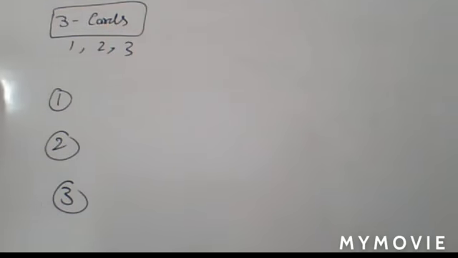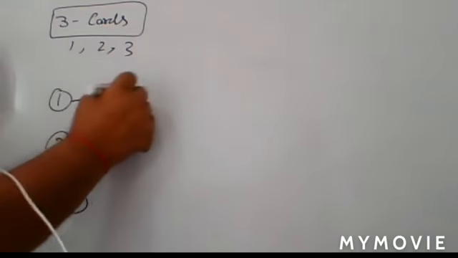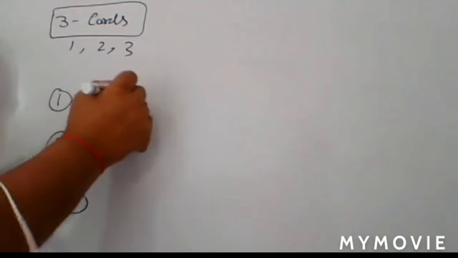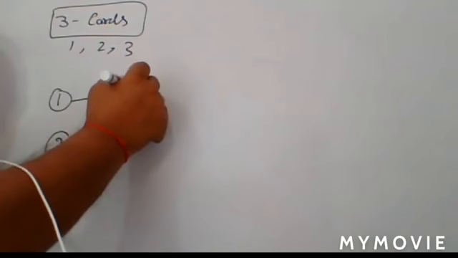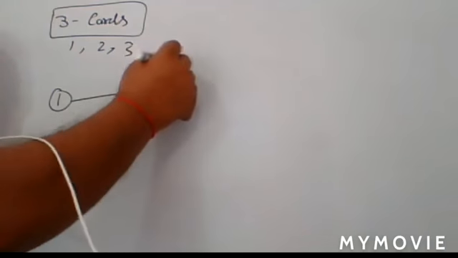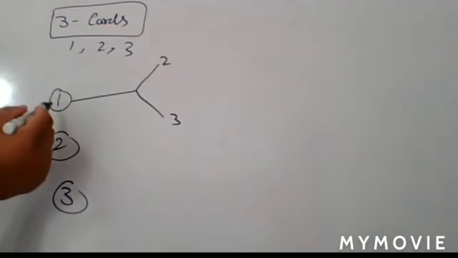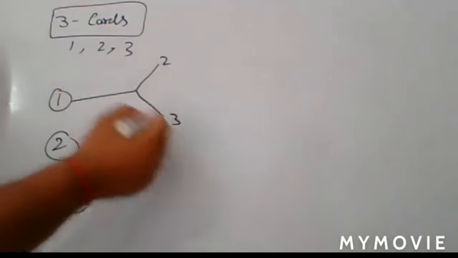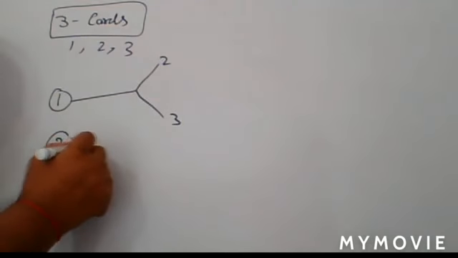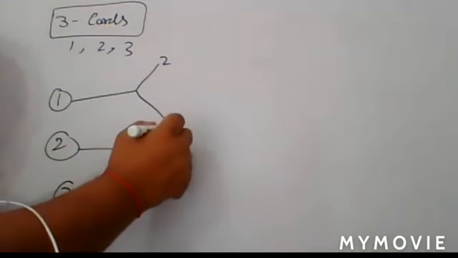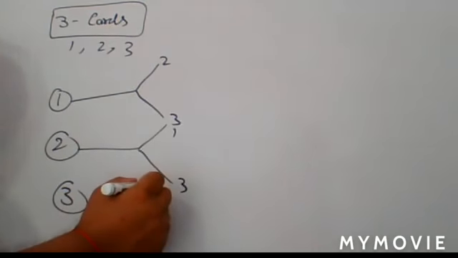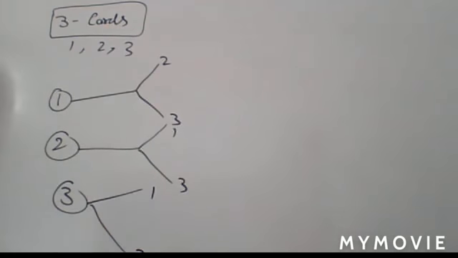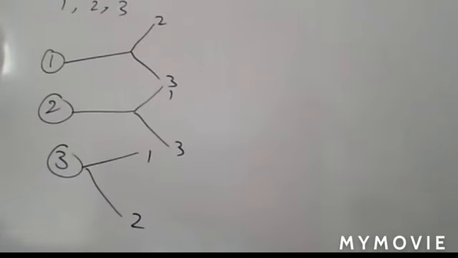So what do you do here? For the first card, you have two distinct numbers attached: you can write either 2 or 3. For the second, you take either 1 or 3. And for the third, you can take either 1 or 2.